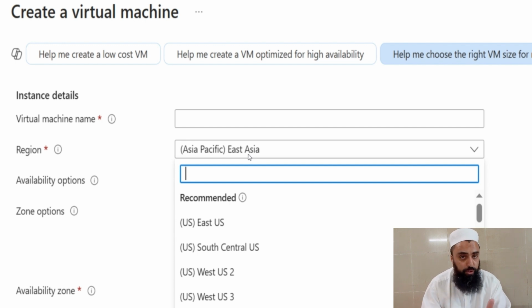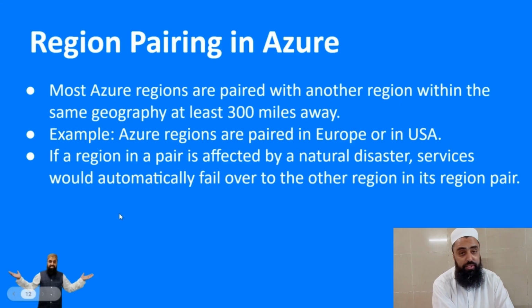So my virtual machine is going to be launched in this region. Also, I can see other regions like East US, South Central US, West US 2, West US 3. So all of these are regions, and we have the choice to launch our virtual machine in the region of our choice.